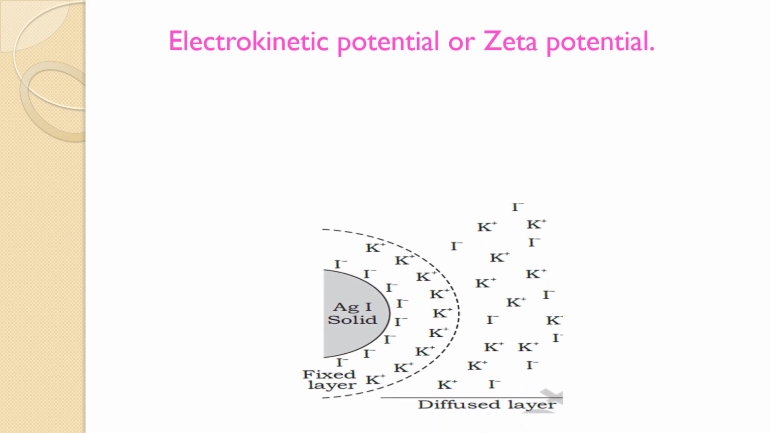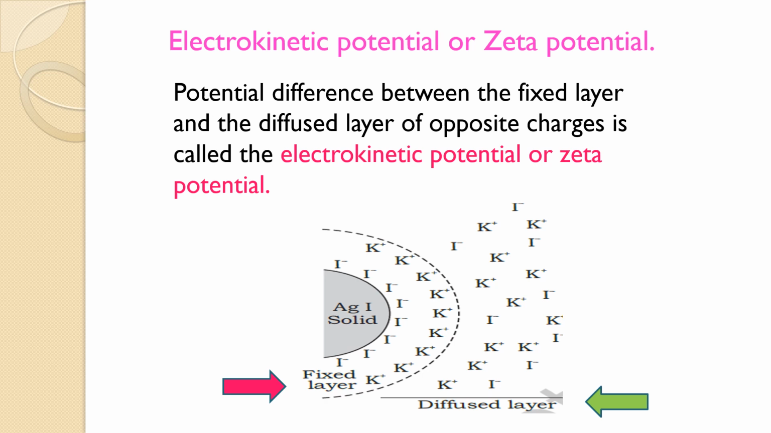Electrokinetic potential or zeta potential. This is also clear from this diagram that there are two layers. One is the fixed layer around the colloid, another is the diffused layer beside the fixed layer. Now, the potential difference between the fixed layer and diffused layer of opposite charges is known as electrokinetic potential or zeta potential.